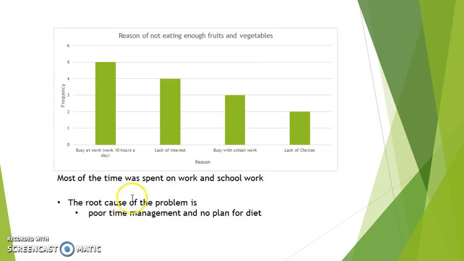So from this chart we can see most of the time was spent on work and schoolwork, and these two are the important reasons why I was not eating enough fruits and vegetables, as well as lack of interest. So the root cause of this problem is poor time management, and there was no plan for my diet due to the lack of interest, and also poor time management because I spend most of the time at work and with schoolwork.